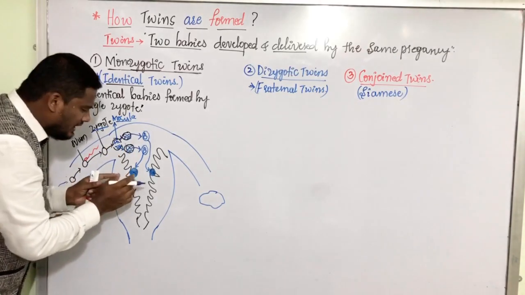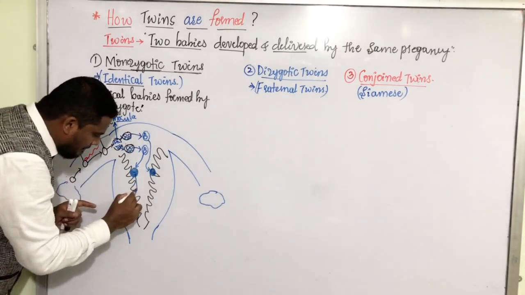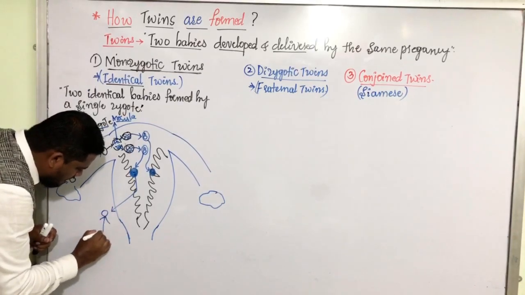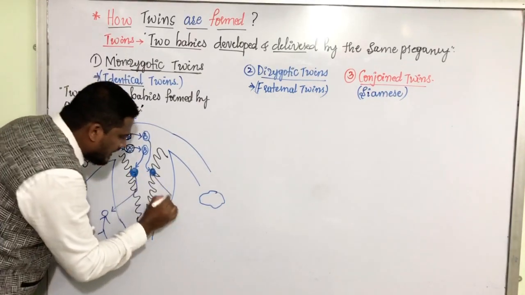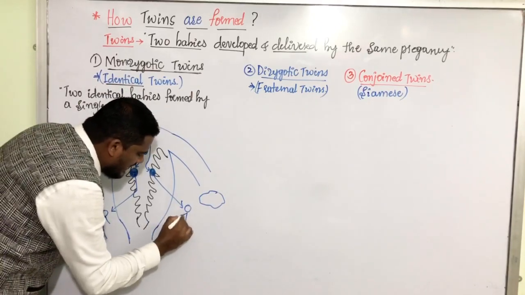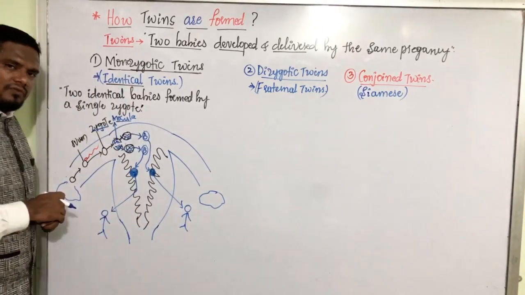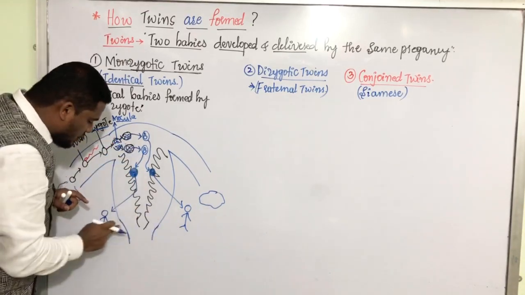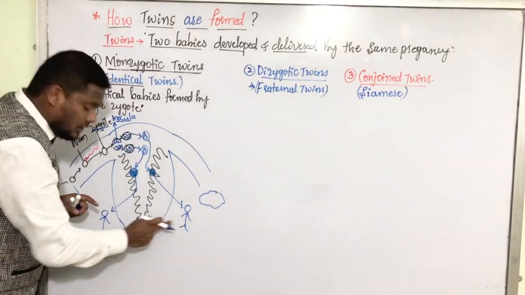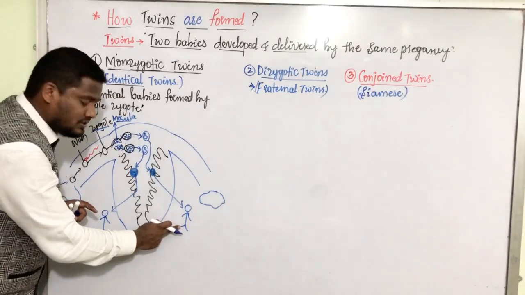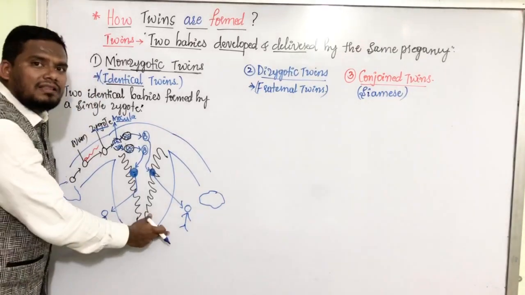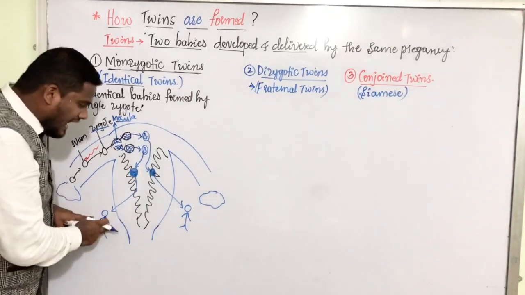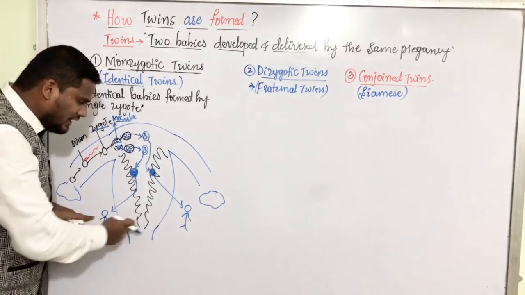In future, this will develop into an individual and this is going to develop into another individual. After completing the 9 months of pregnancy, this mother delivers the two babies, two identical babies. Suppose Sita, Geeta, Ram, Shyam. They are identical. They are identical to each other.